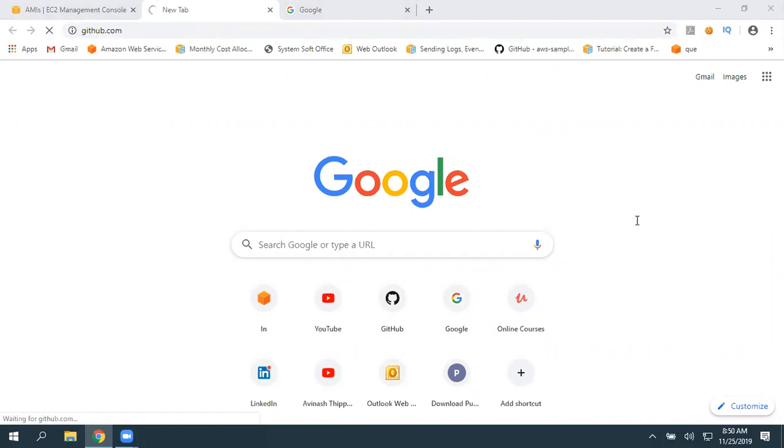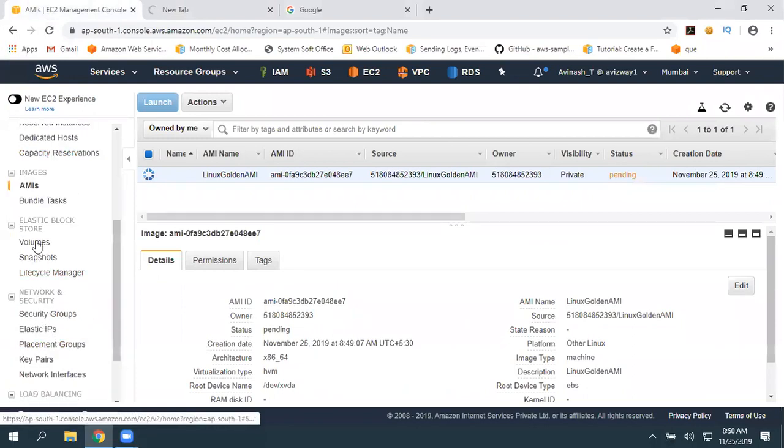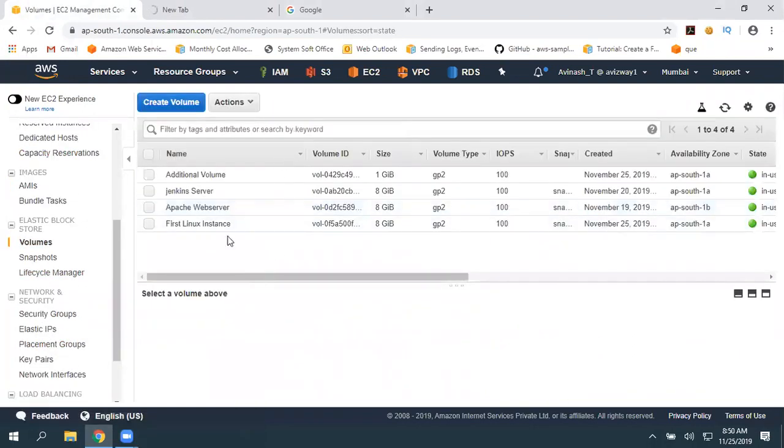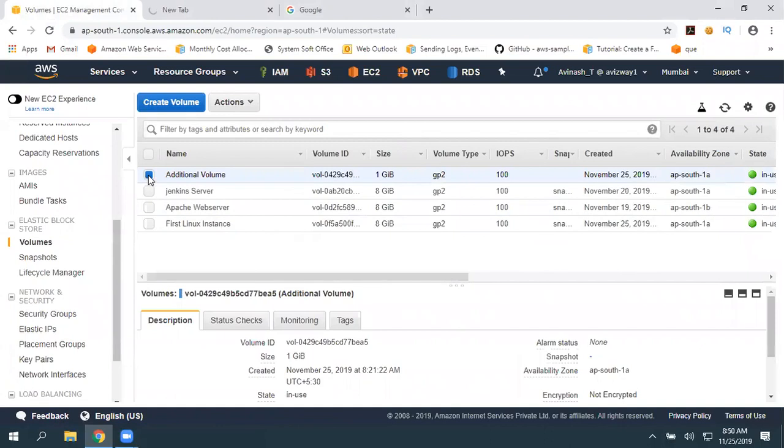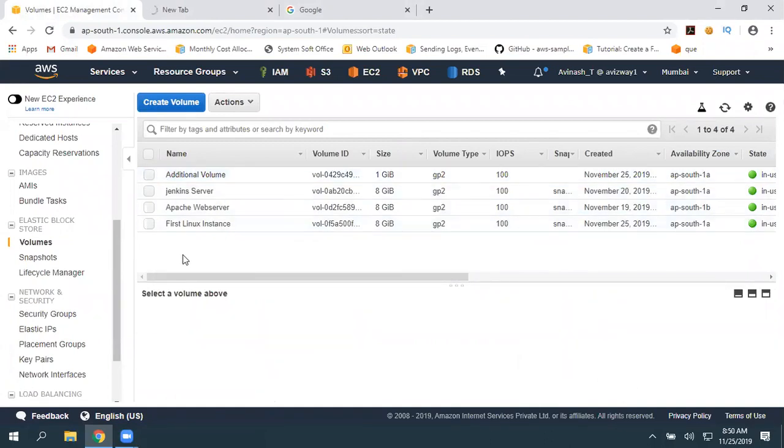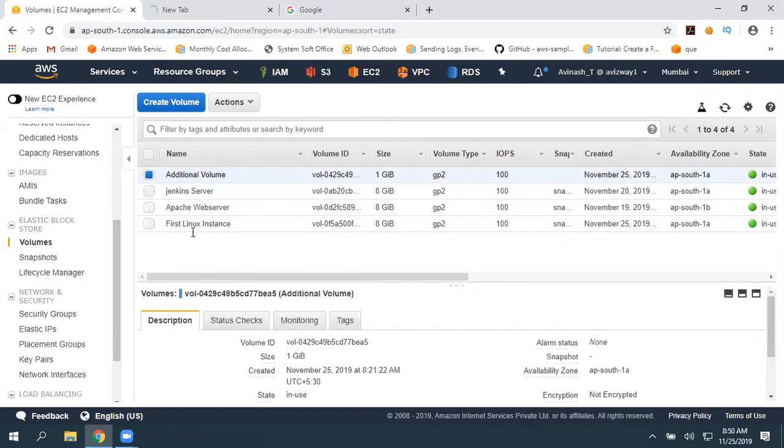No, the additional volume will not become a shared volume. It is completely going to clone our entire server, so you are going to get a new volume. Here on the volume screen, these are the additional volumes we already have for the existing server. In exactly the same way you are going to get another one, containing the same copy, but it is not going to be shared with the newly launched server.